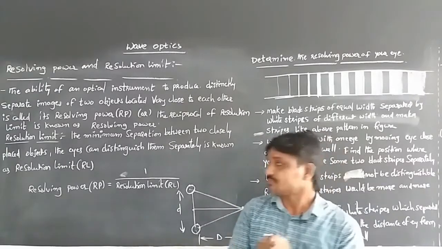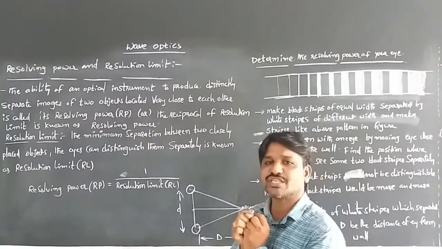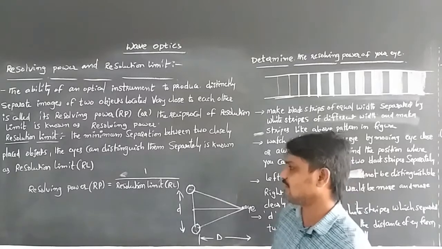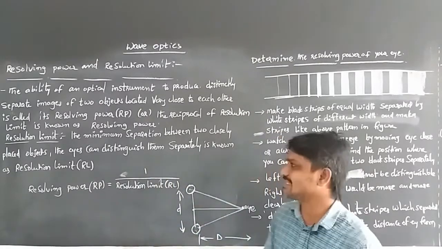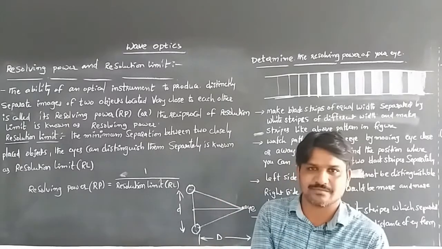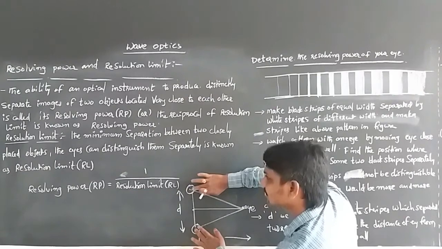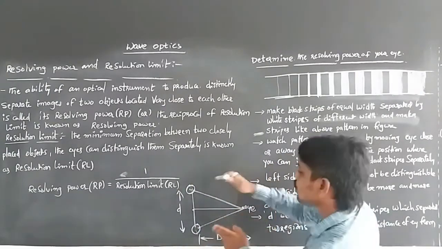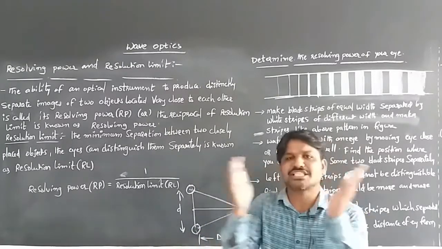Another thing: the reciprocal of the resolution limit is called the resolving power of our eye. What is meant by the resolution limit? Resolution limit means the minimum separation between two closely placed objects at which the eye can distinguish them.